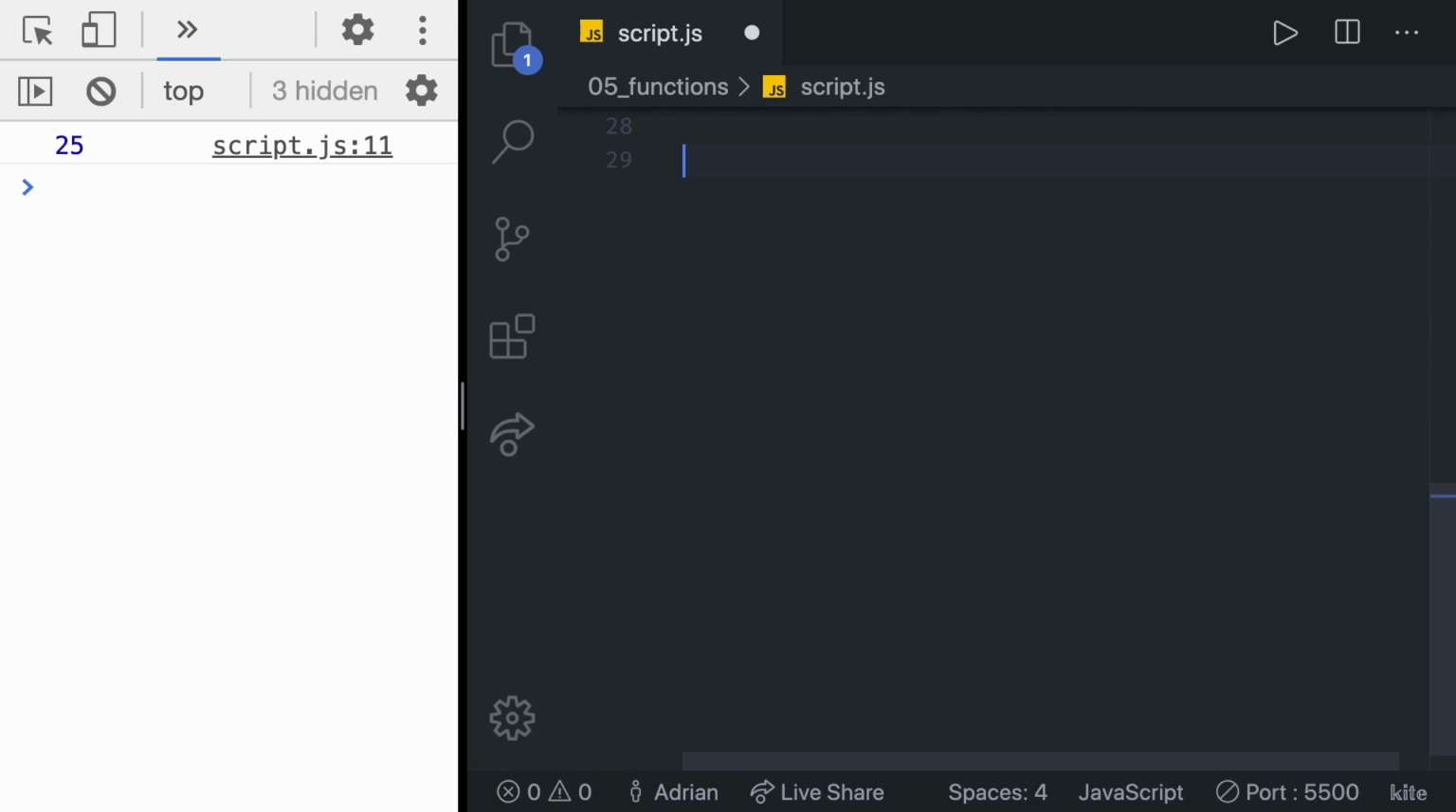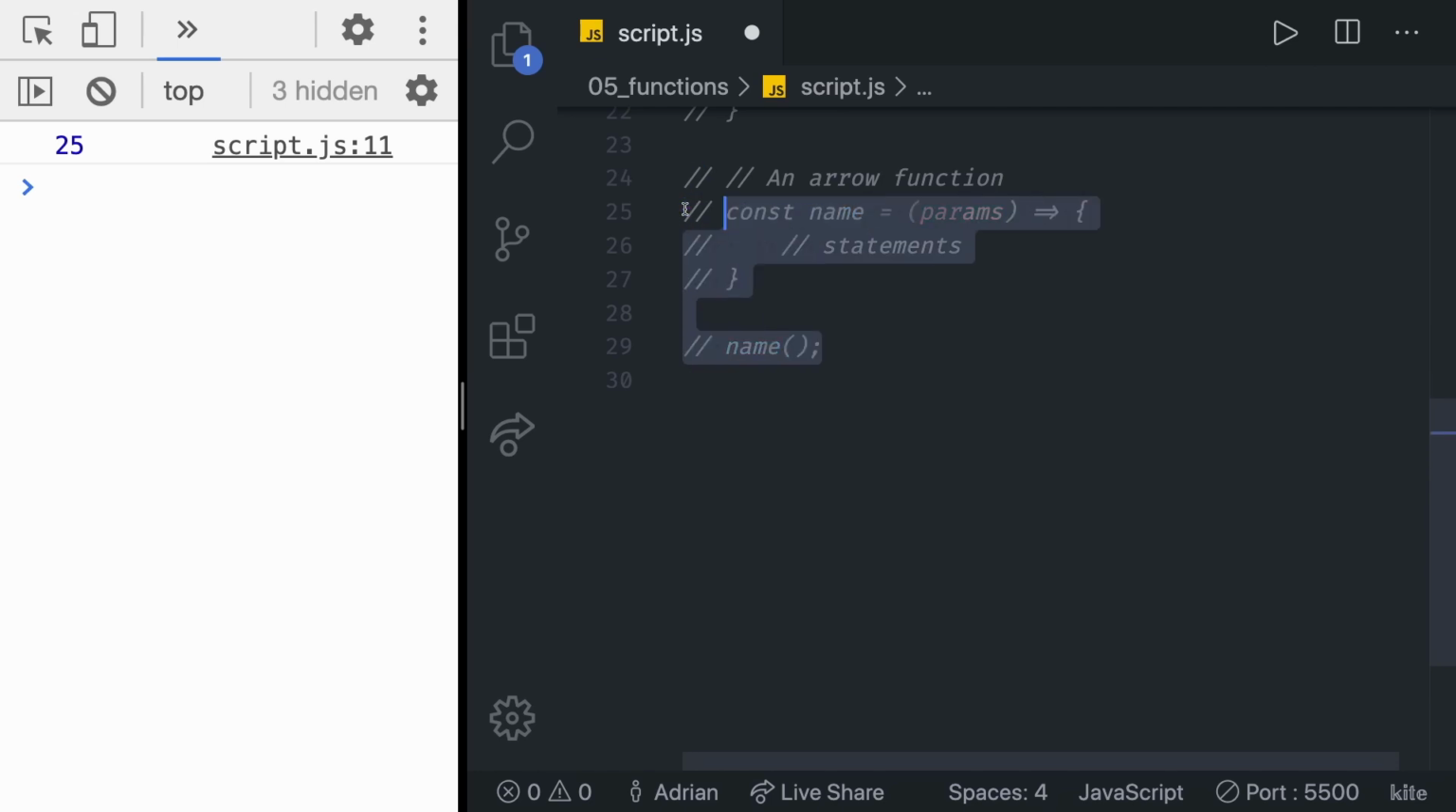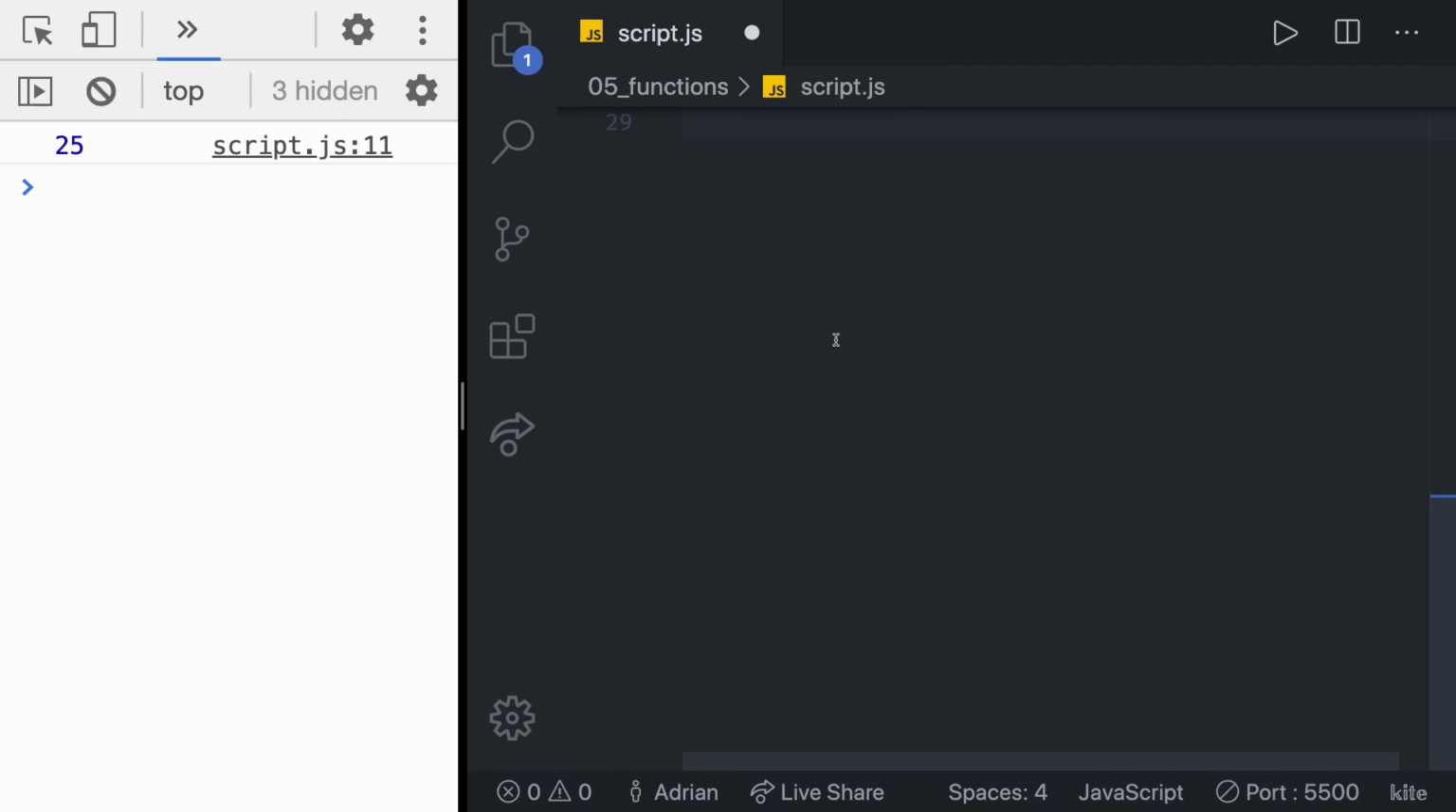You can invoke a function by referencing the function name, followed by an open and close parentheses. So if we, for example, wanted to invoke this arrow function, the only thing we would have to do is call the name, because that's the name of the function, and then a set of parentheses. That's it. I'm going to comment this out because right now we are going to create and test our invocations on real functions.